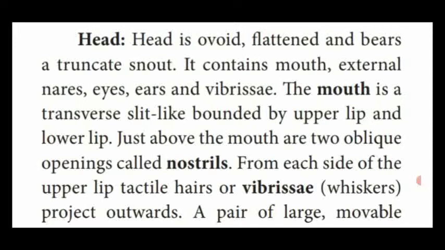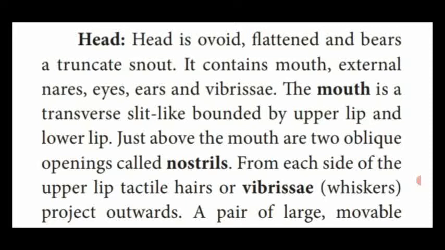The head which contains mouth, external nose, eyes, ears and vibrissae. So the mouth which consists of a transverse slit, divided into upper lip and lower lip. Just above the mouth, two oblique openings are called nostrils.